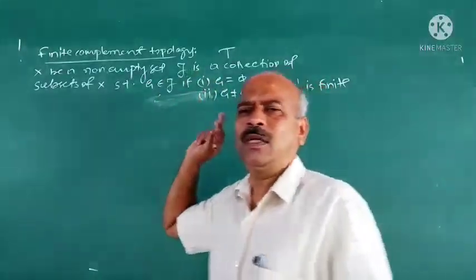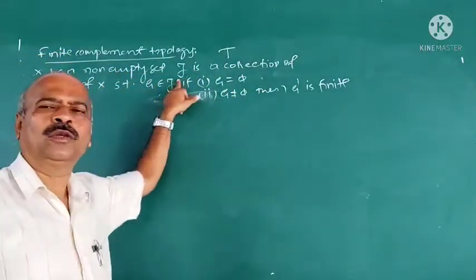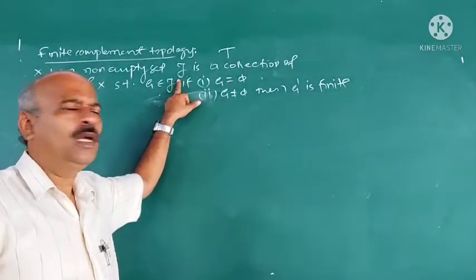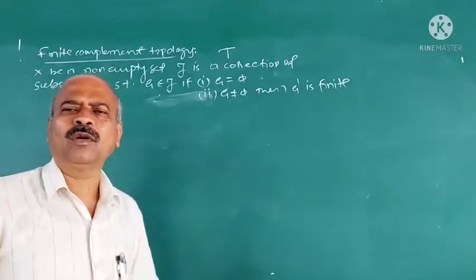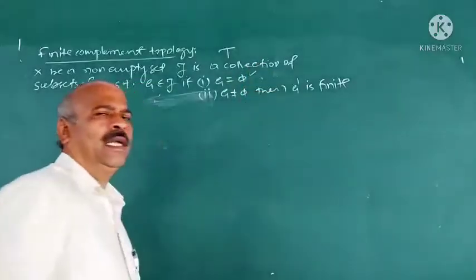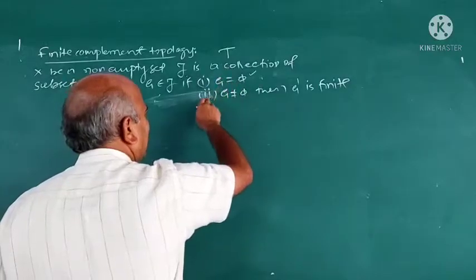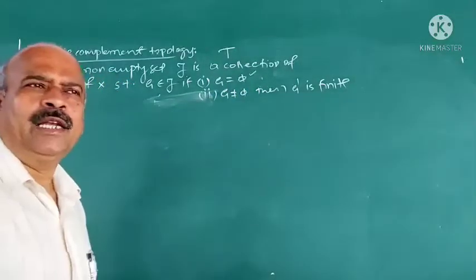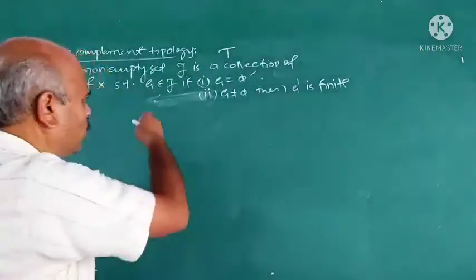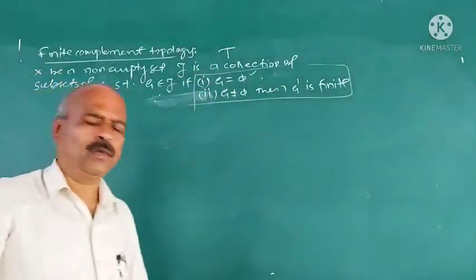What are the four axioms? First is X must belong to tau. It is subsets of X. X must belong to tau. Phi must belong to tau. And every union of members of tau must be a member of tau. And finite intersection of members of tau must be a member of tau. Now how is the collection defined here? A member G belongs to tau if G is equal to phi. Second, if G not equal to phi, then it belongs to tau only when its complement is finite. Now we prove that it is a topology. This collection is a topology and it is called finite complement topology.